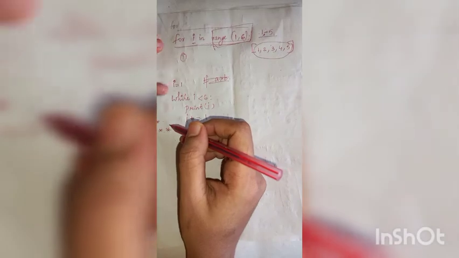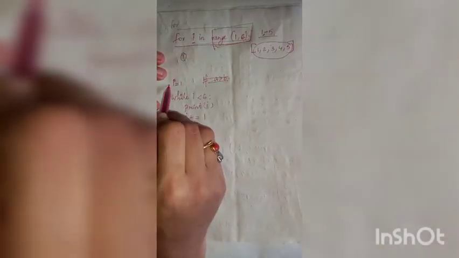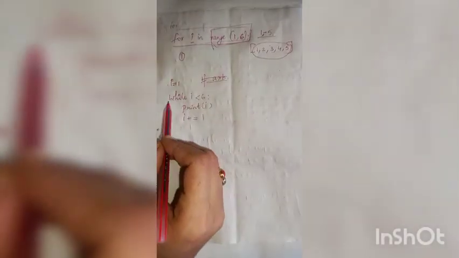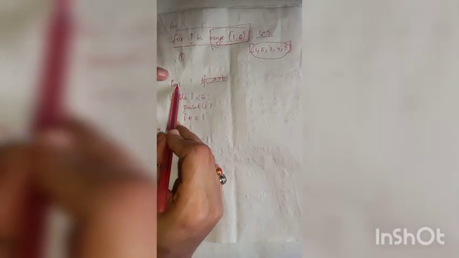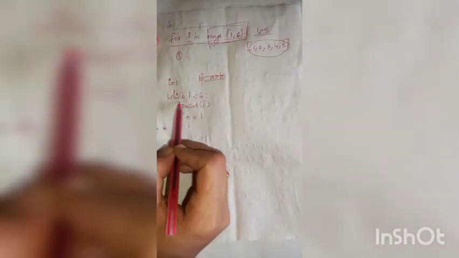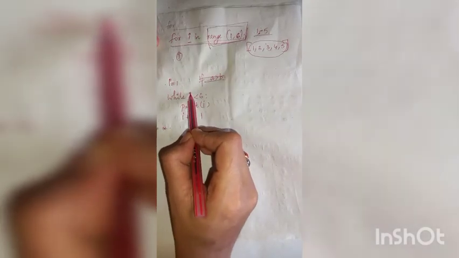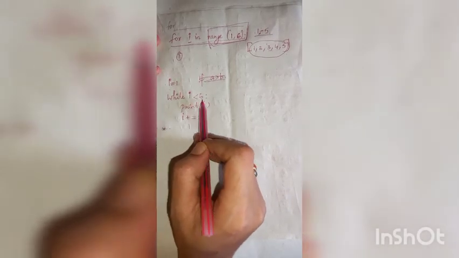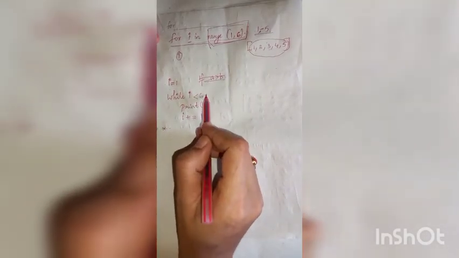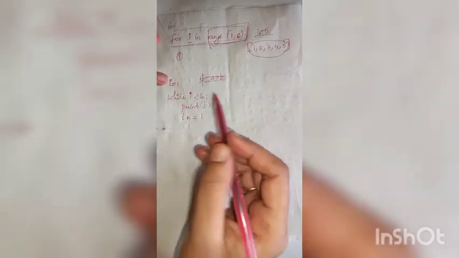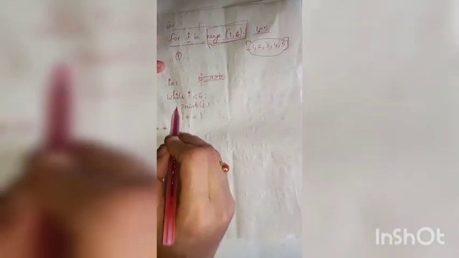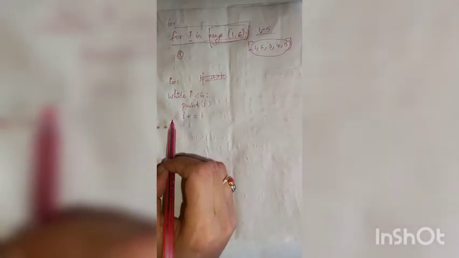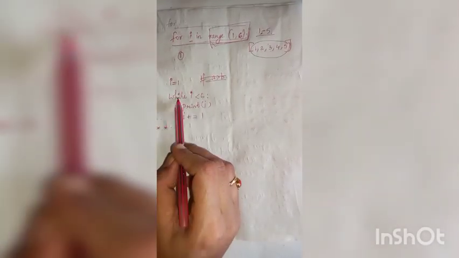But in the while statement, the initialization is performed outside the loop. That is, I equal to 1 is done, initialization is performed outside the while loop. You can see first initialization is performed, then only we are writing the while statement. Then the condition is checked in the while statement. The I value should be less than 6. This condition is checked in the while statement. Then we are putting a colon to mark that all the statements below this while statement are part of this while loop. These two statements are part of this while loop.